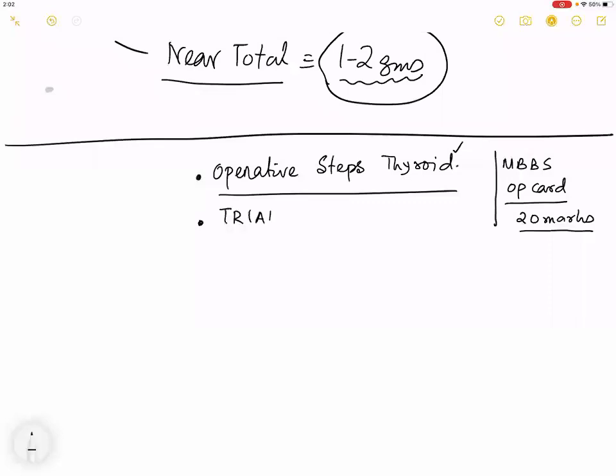Sir, can you please repeat that CDA classification again? Okay. We'll be repeating type 1, type 2, just only.